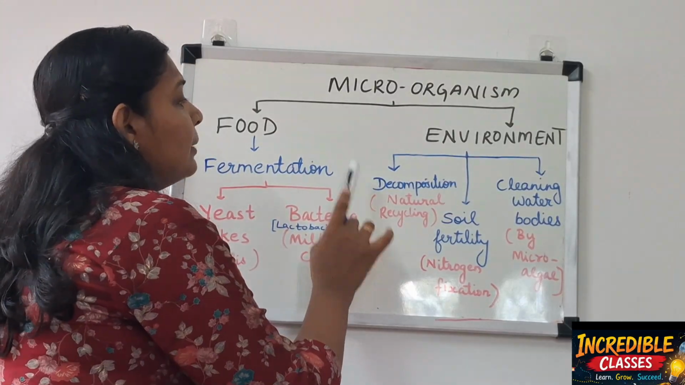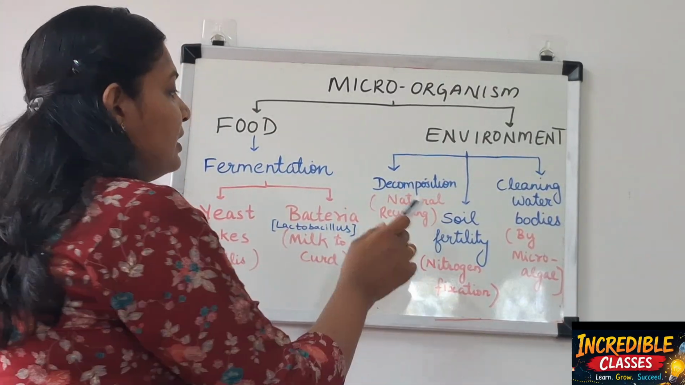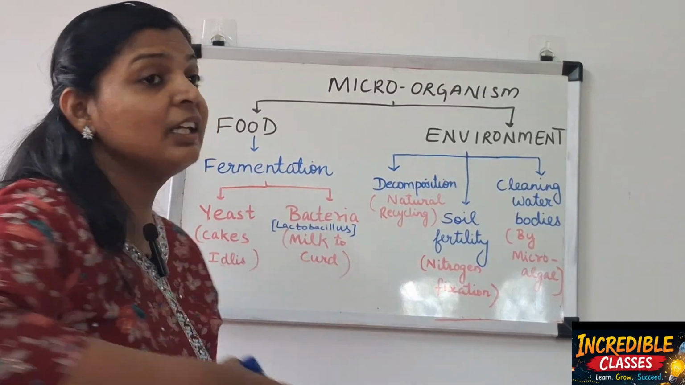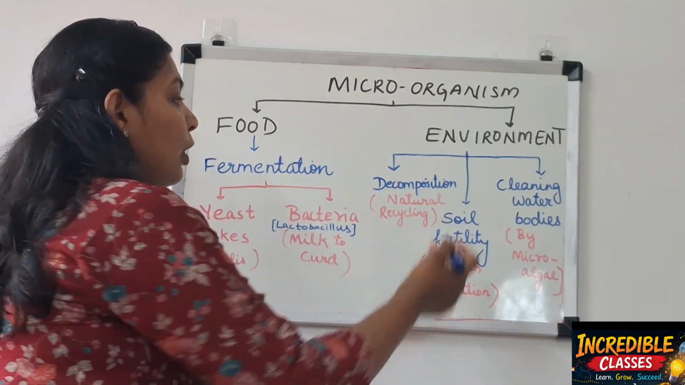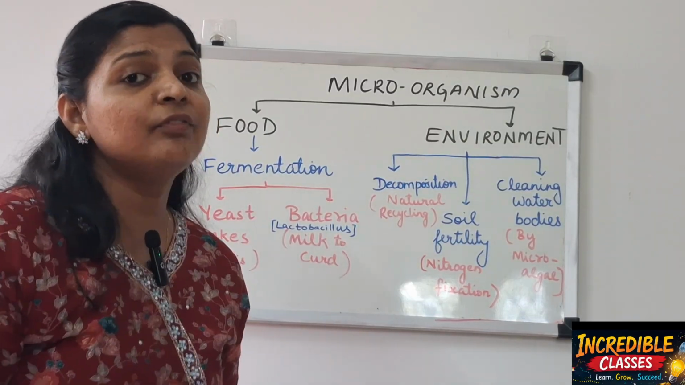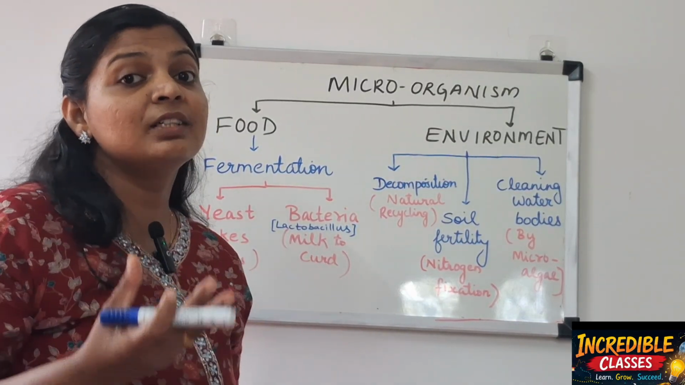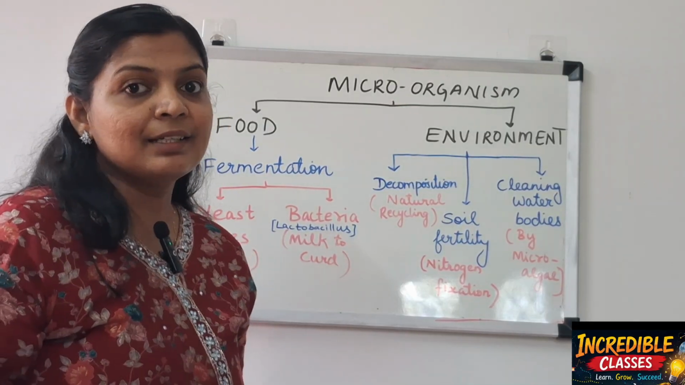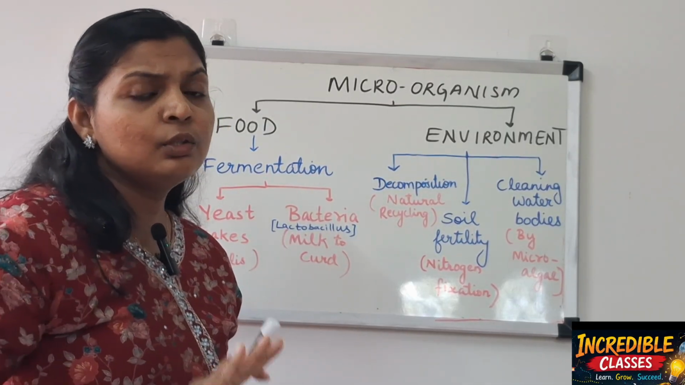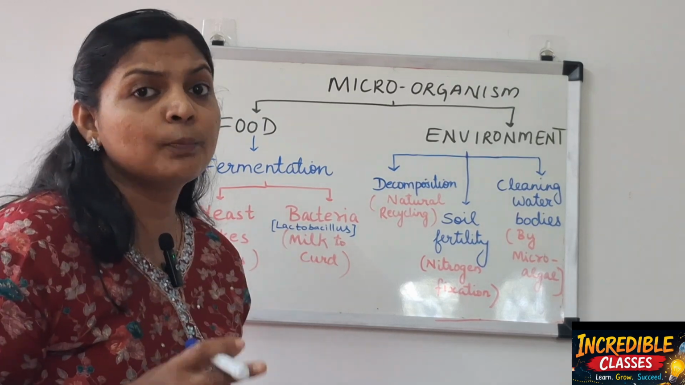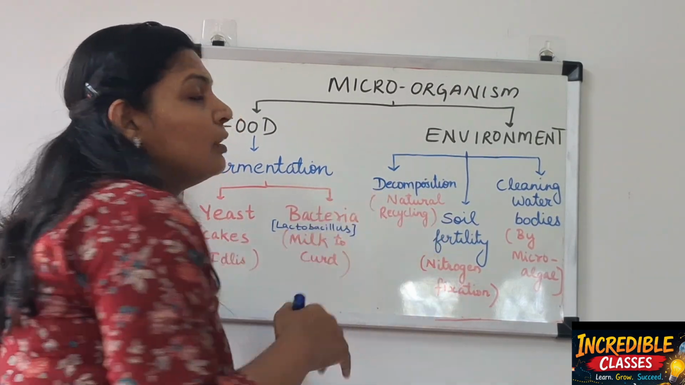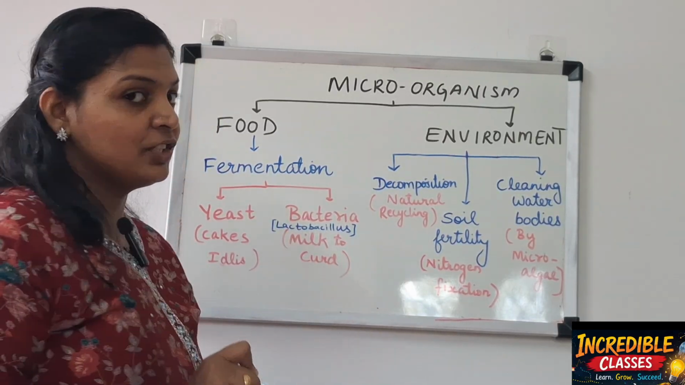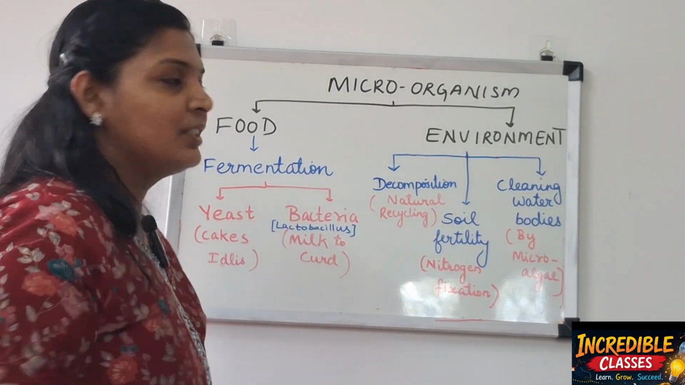Now, when we come to the environment, they help us in a lot of ways. First, decomposition, which is a natural recycling process, nature's recycling process. Second, increasing the soil fertility. That's why crops are grown in a good yield. If there is no soil fertility, plants will not grow properly. So they help in increasing the soil fertility in a special process called nitrogen fixation.